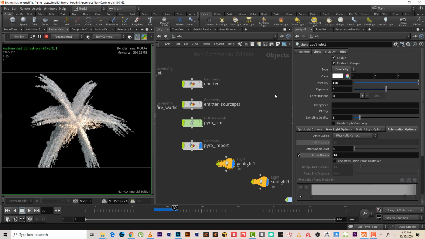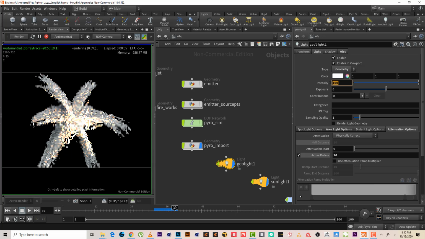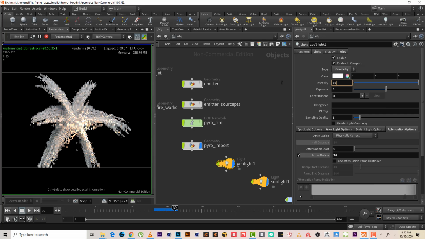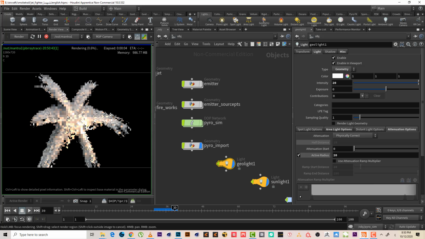If I make it 100, the intensity will be very strong. So 10 will be much better. And also here I will just make this 10. I'll make it 20. Let's see, it's different. Maybe I'll make this 20. Yeah, so this will make the smoke more glowing, right? Luminous.